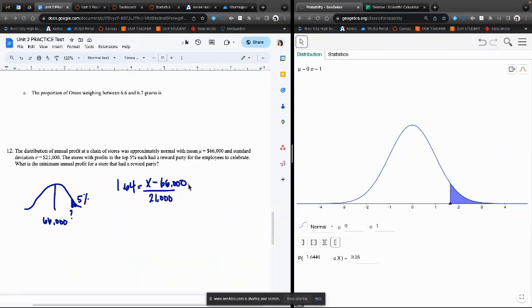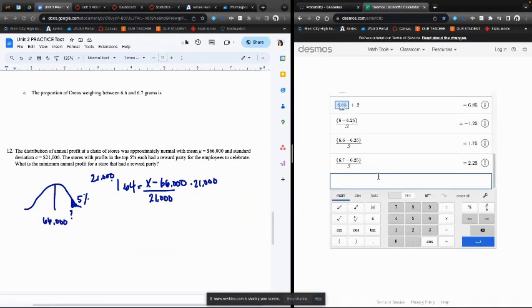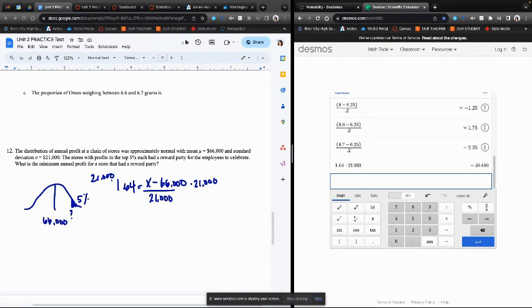All right, solving for x, we're going to multiply both sides by 21,000. 1.64 times 21,000. That's 34,440 equals x minus 66,000. And now we're going to add 66,000.